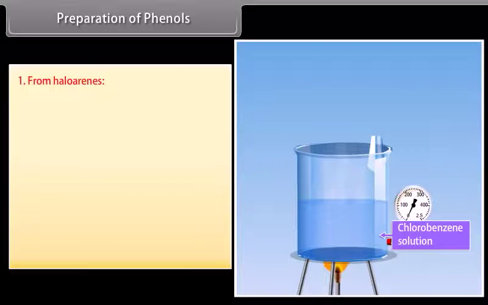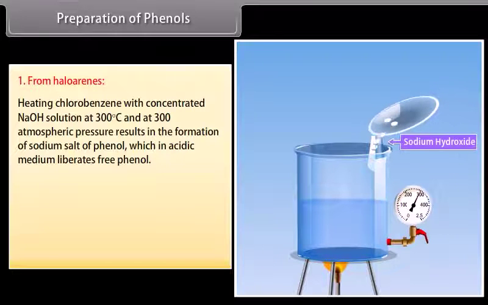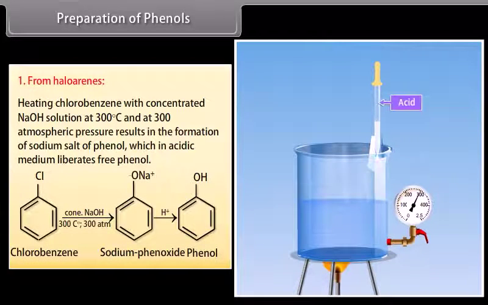Preparation of phenols. From haloarenes. Heating chlorobenzene with concentrated sodium hydroxide solution at 300 degrees Celsius and 300 atmospheric pressure results in the formation of sodium salt of phenol, which in acidic medium liberates free phenol. Concentrated NaOH reacts with chlorobenzene at 300 degrees Celsius and 300 atmospheric pressure to form sodium phenoxide, and then on providing an acidic medium, it gives phenol.